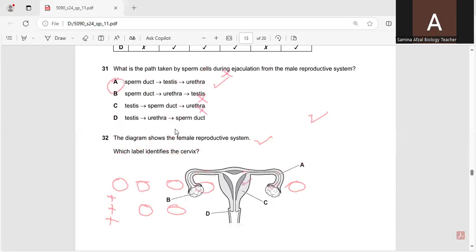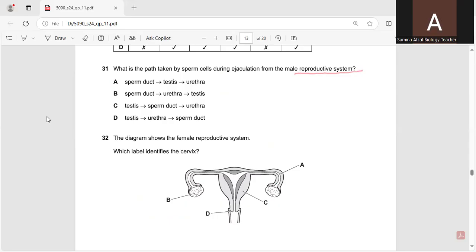Question number 31. What is the path taken by sperm cells during ejaculation from the male reproductive system? During ejaculation, the testes produce the sperms and they are released by the sperm duct.